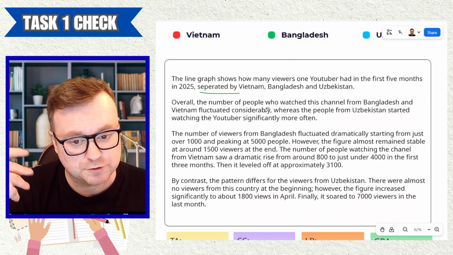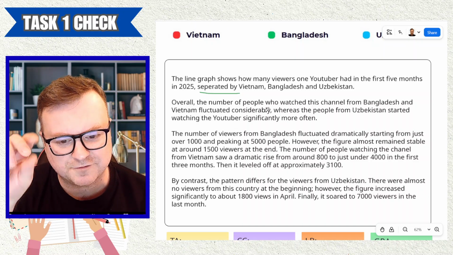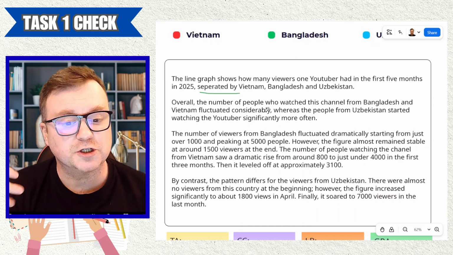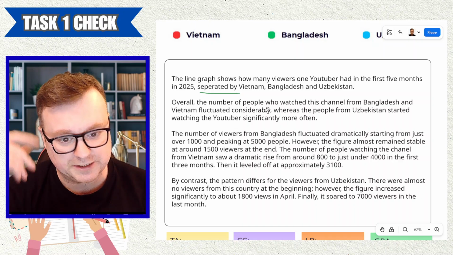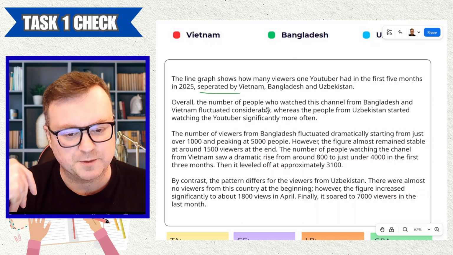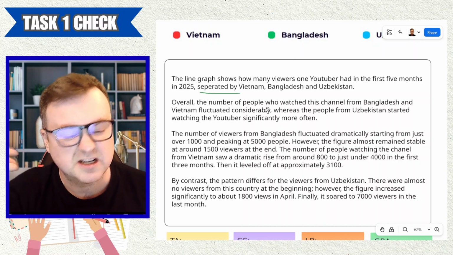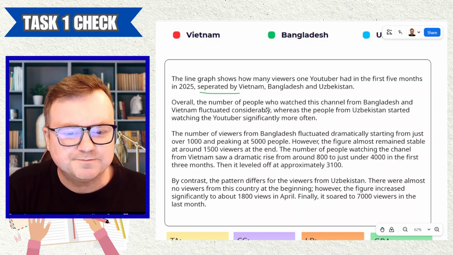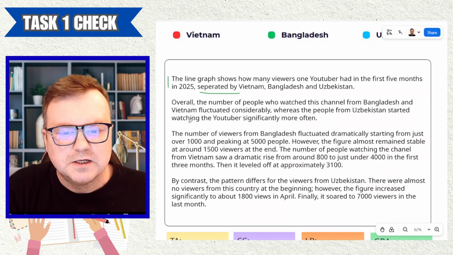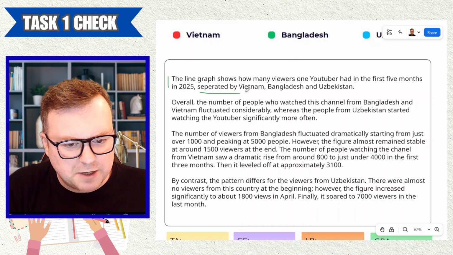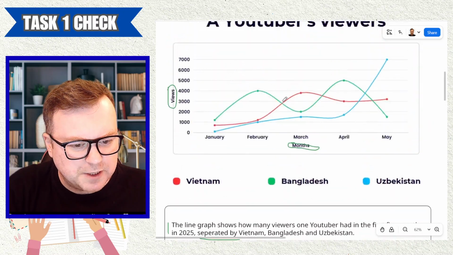You could put a full stop after 2025. The viewership is split into 3 different groups of people by nationality, Vietnam, Bangladesh, and Uzbekistan. Something like that might be clearer. But okay. Overall, the number of and how many viewers one YouTuber had.